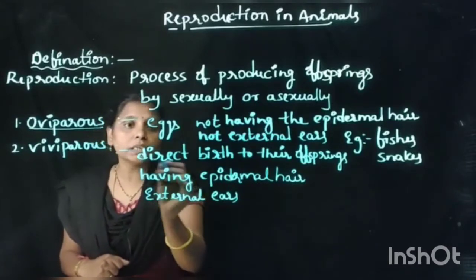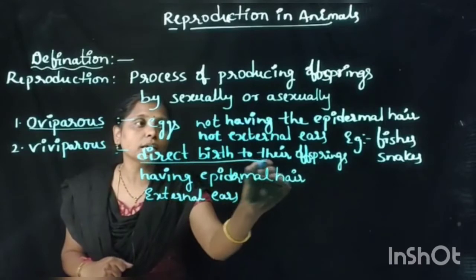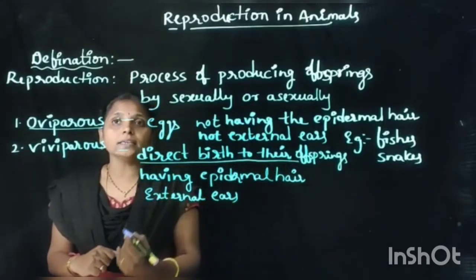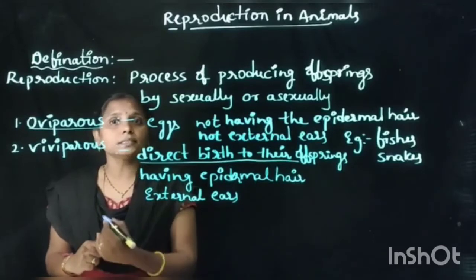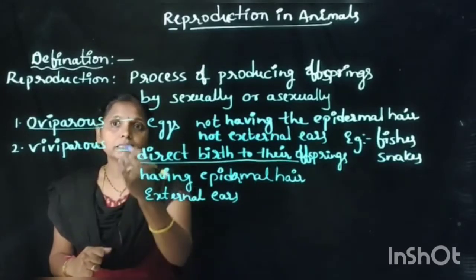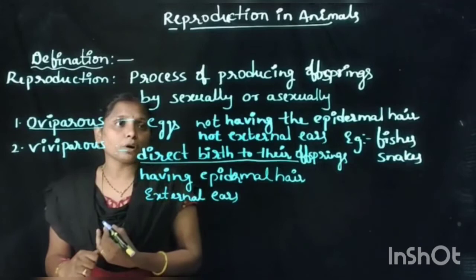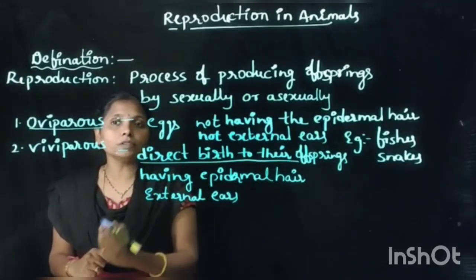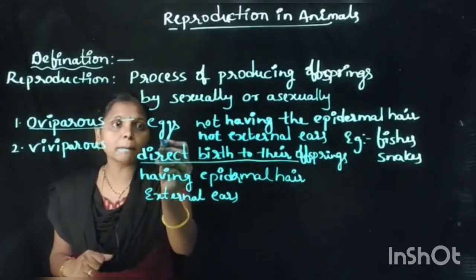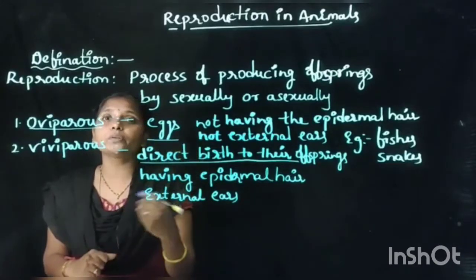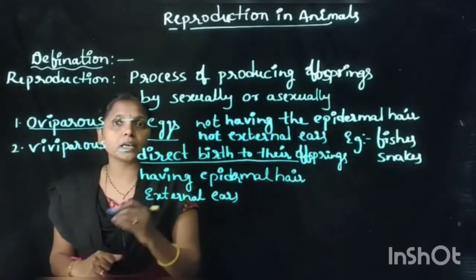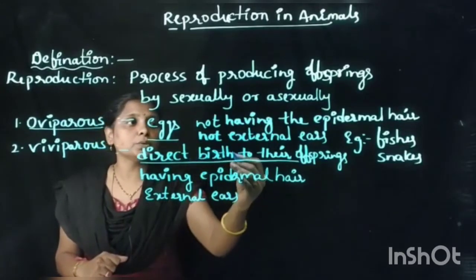Viviparous means what? Giving direct birth to their offsprings, just like the baby resembles their parents. Okay, these are the two types of organisms. Some are oviparous, some are viviparous. Oviparous means by laying eggs they can reproduce their future generation, and viviparous means by giving direct birth to their offsprings.